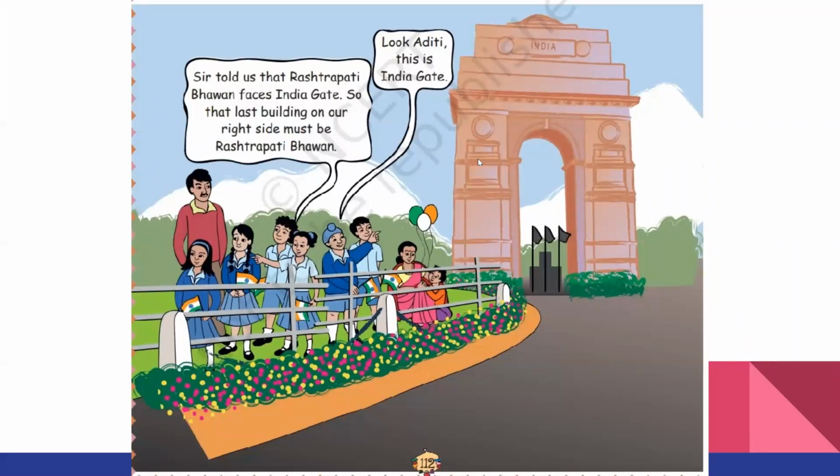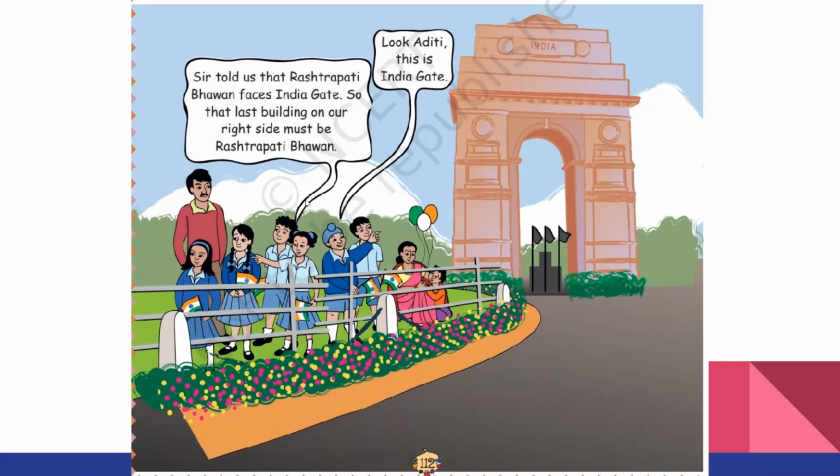Another boy is saying, sir told us that Rashtrapati Bhavan faces India Gate. So that last building on our right side must be Rashtrapati Bhavan. That is, the building at the end of this road facing India Gate will be Rashtrapati Bhavan.